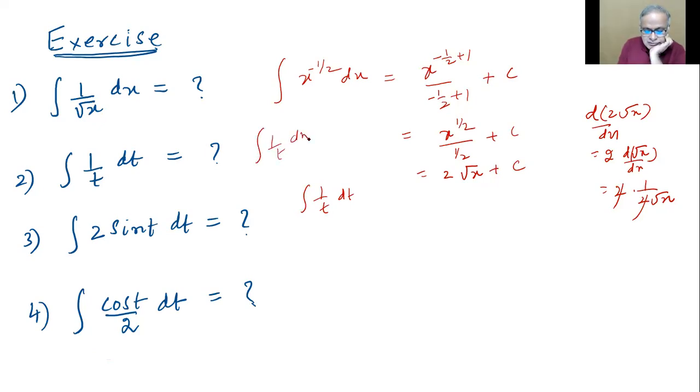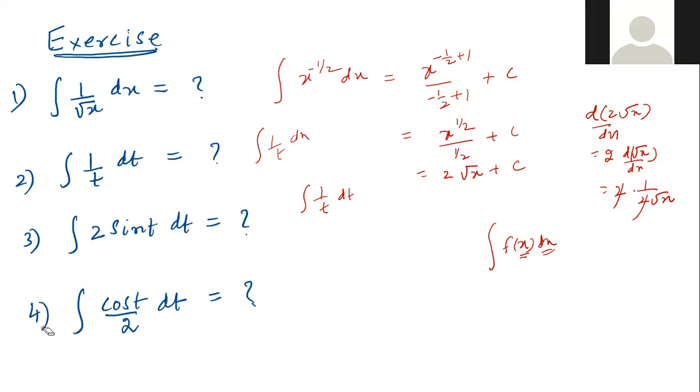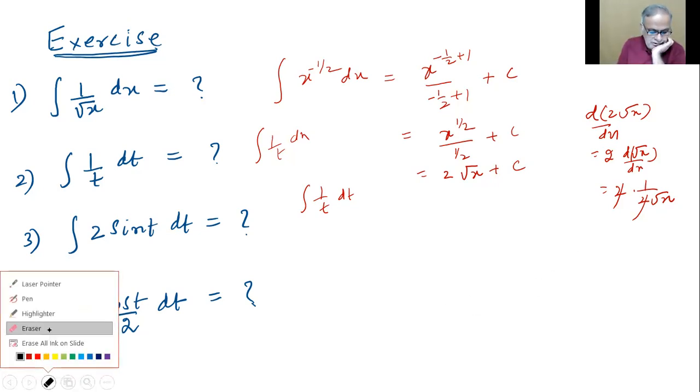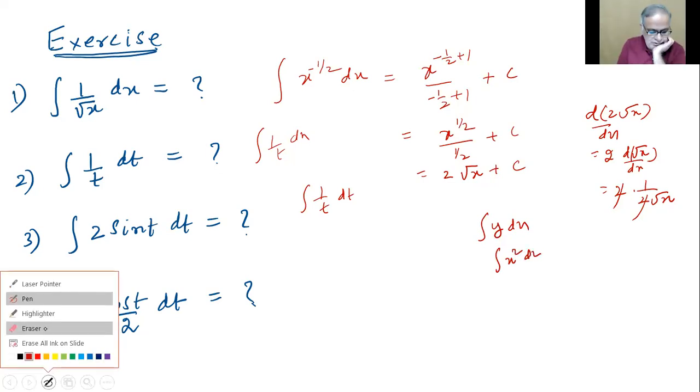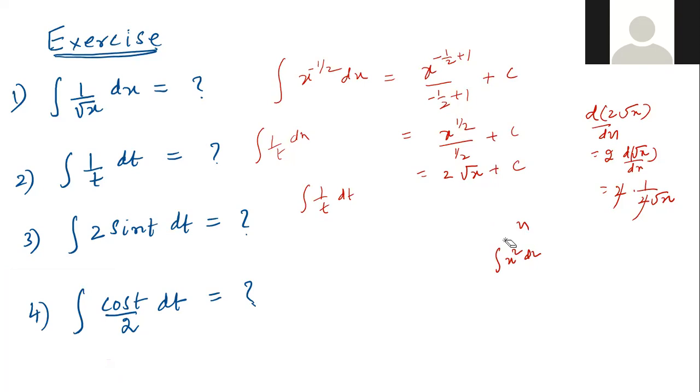Do you follow? The whole shape of the integral should be function of x dx. The variable x should be coming as dx here. Or even if somebody gives something different, like for example, y dx, naturally, what is y? You should give y outside, like x square dx is correct. The y should be known as a function of x. So 1 by t dt, how should I write?